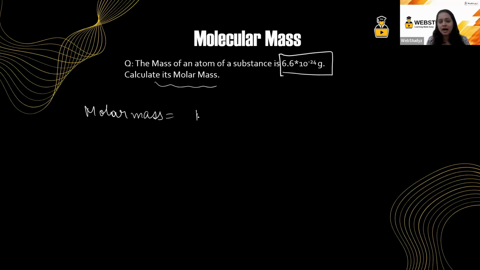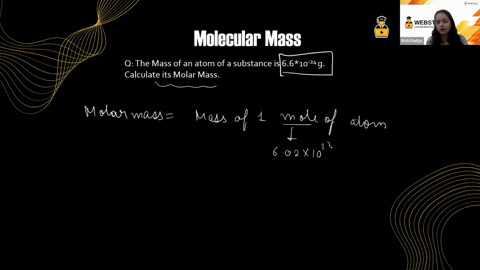It means the mass of 1 mole of atom. Yes. In 1 mole of atom, we have 6.02 into 10 raised to the power 23 atoms. Correct? So I am saying that the mass of 1 mole of atom is the mass of 1 atom into the number of atoms.